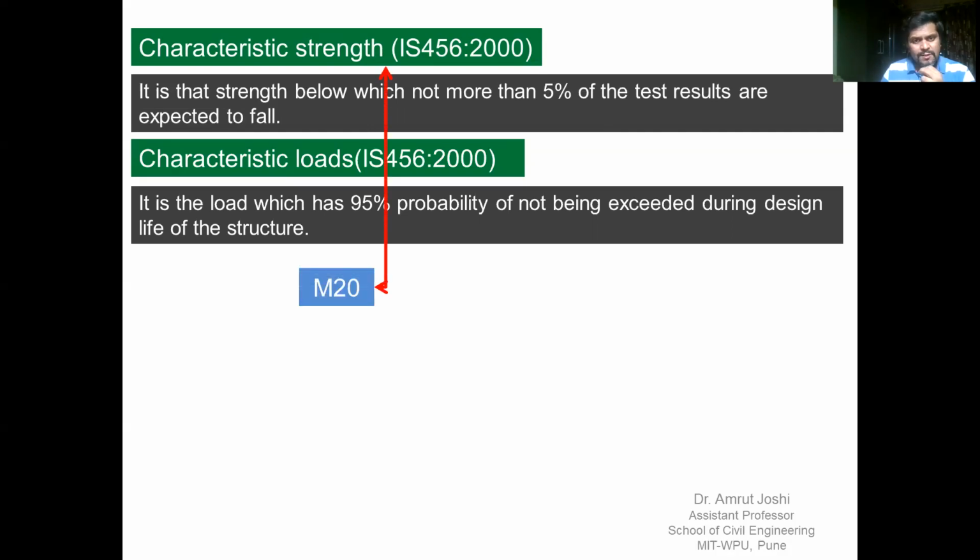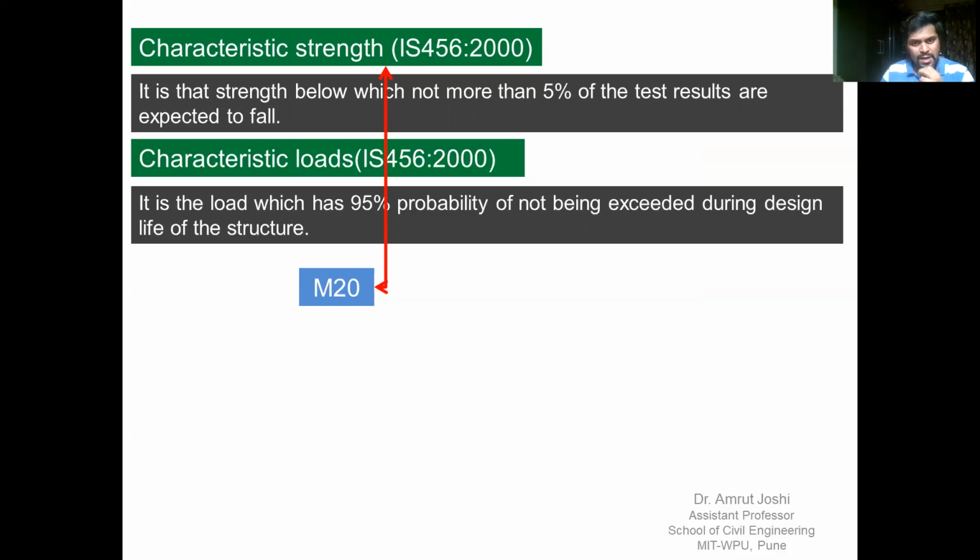Now let us consider M20 grade concrete. So what does M20 mean? M stands for concrete mix and 20 stands for characteristic strength in MPa. So it means if I have a concrete mix designated as M20, if I cast 100 cubes using this mix material, then at least 95% of the cubes will have strength equal to or more than 20 MPa.